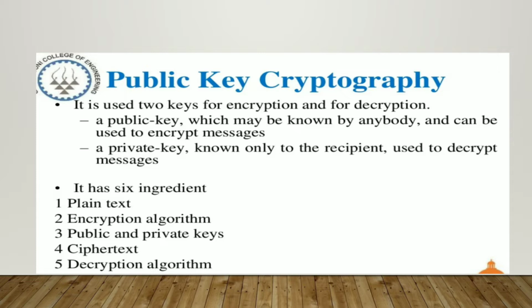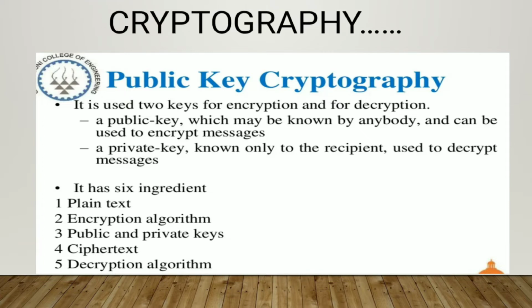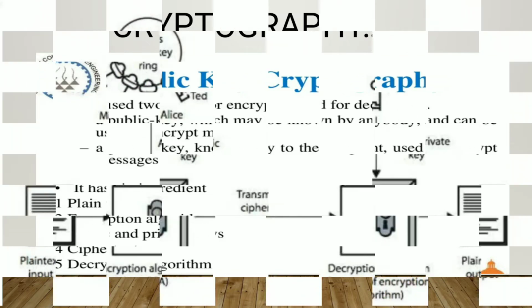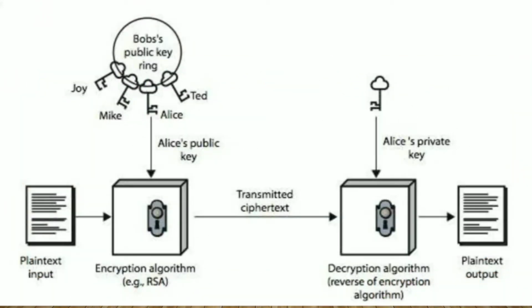It has six ingredients. They are plain text, encryption algorithm, public and private keys, cipher text, and decryption algorithm. This is about public key cryptography. This is the flowchart of public key cryptography. Here we can see plain text input as well as encryption algorithm, decryption algorithm, and plain text output.